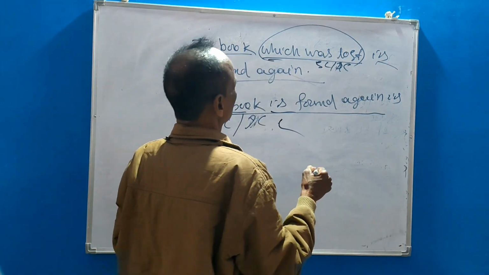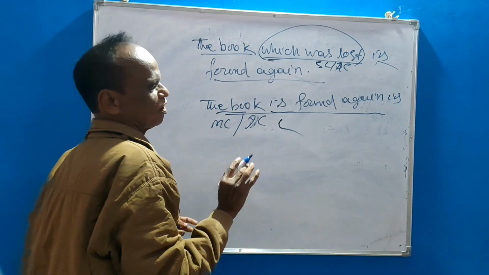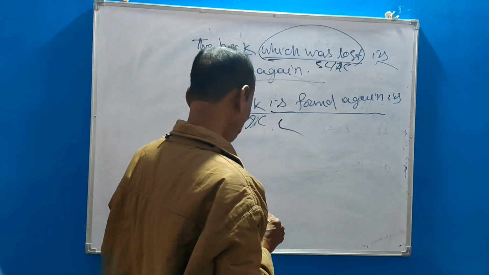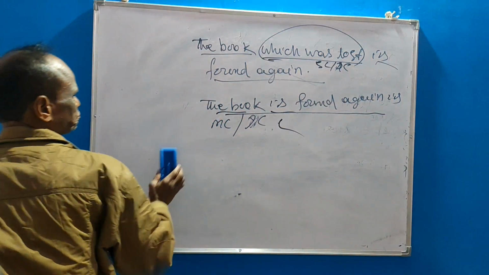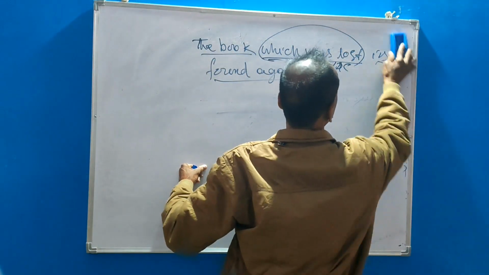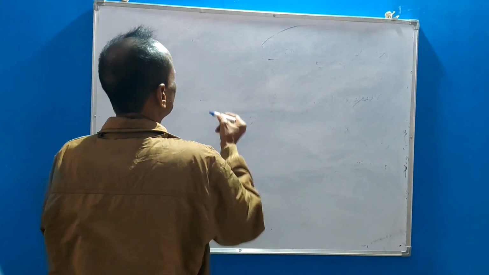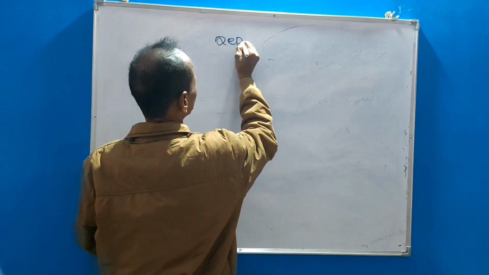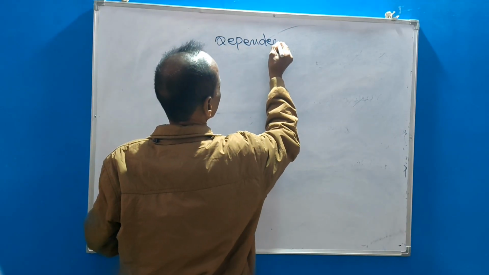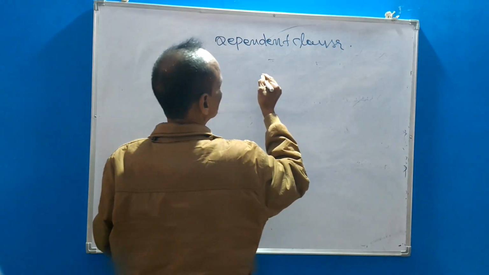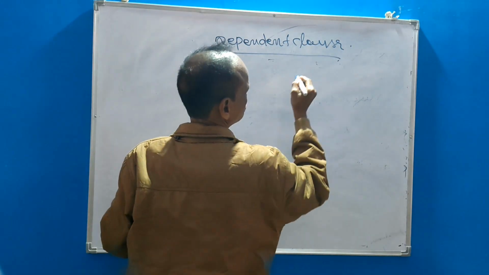So this is the subordinate clause or a dependent clause. Then dependent clause or say subordinate clause